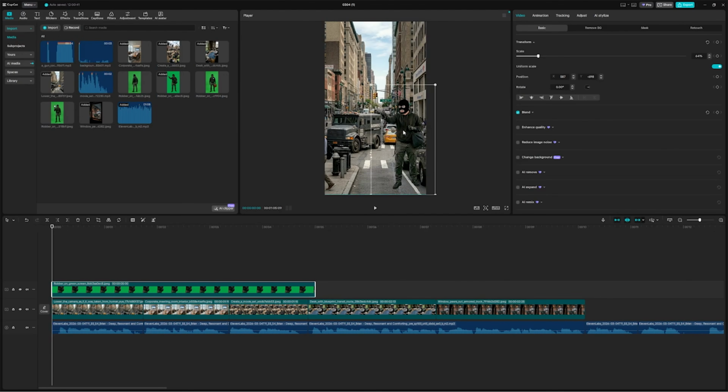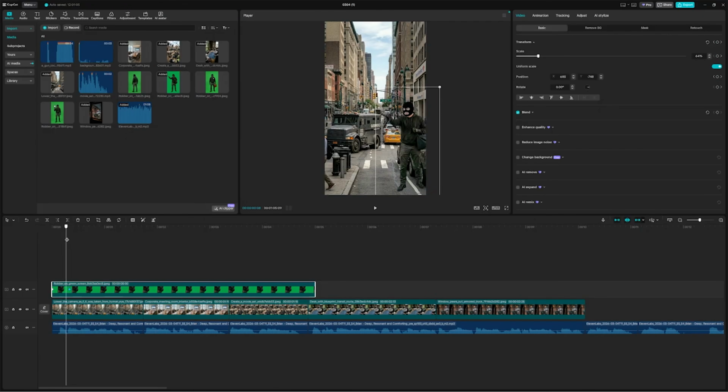Now I'll show you how to make this effect, where he bursts onto the scene. And it's super easy. Firstly, position your character where you want them to appear on the screen and move the playhead slightly away from the start like I've done. Now you need to head to the top right and click this diamond symbol to make a keyframe. Now move the playhead to the start of the image, and we're then going to drag our character off the screen. Now you can see we have this clean animation.